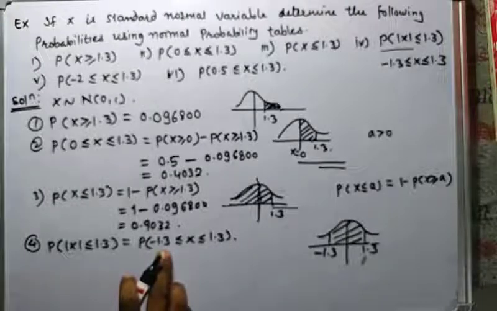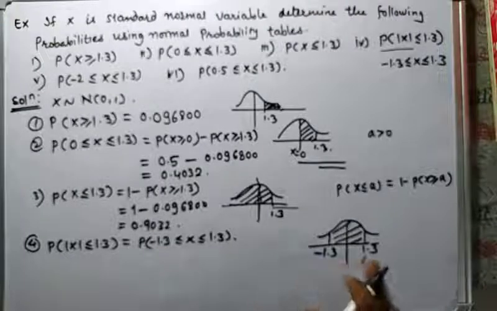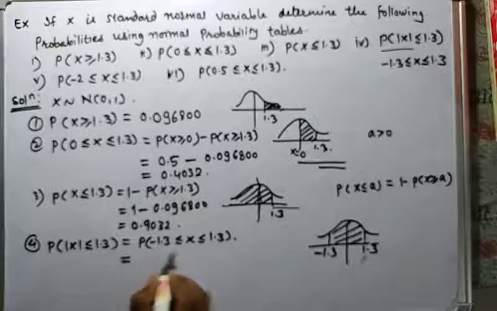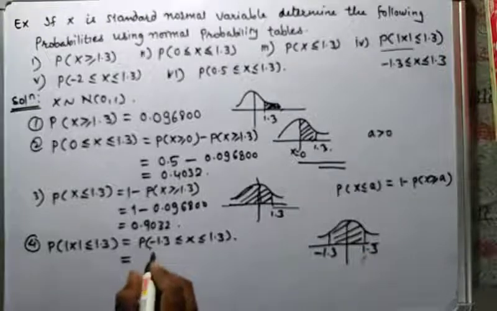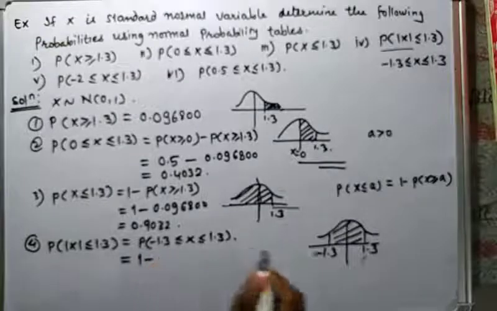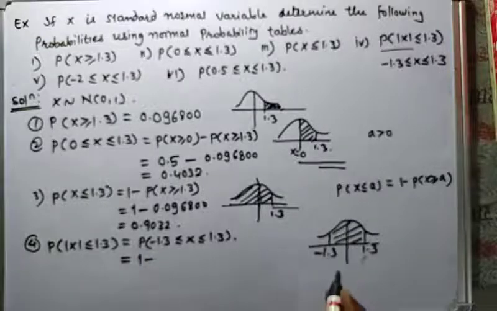Here a is negative, so this is minus a and this is plus a.